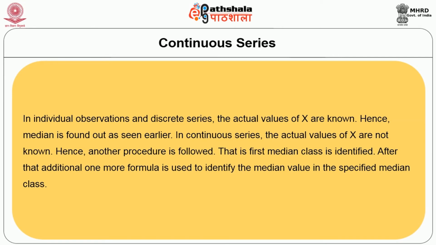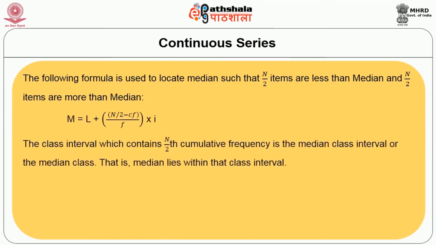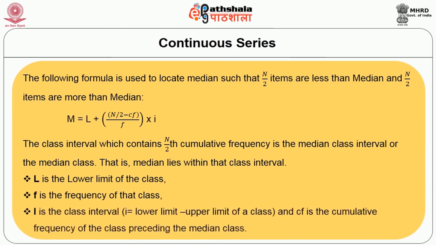In continuous series, the actual values of x are not known. Hence, another procedure is followed. That is, first the median class is identified. After that, one more formula is used to identify the median value in the specified median class. The following formula is used to locate median such that n/2 items are less than median and n/2 items are more than median. M is equal to L plus (n/2 minus CF) by f into i.